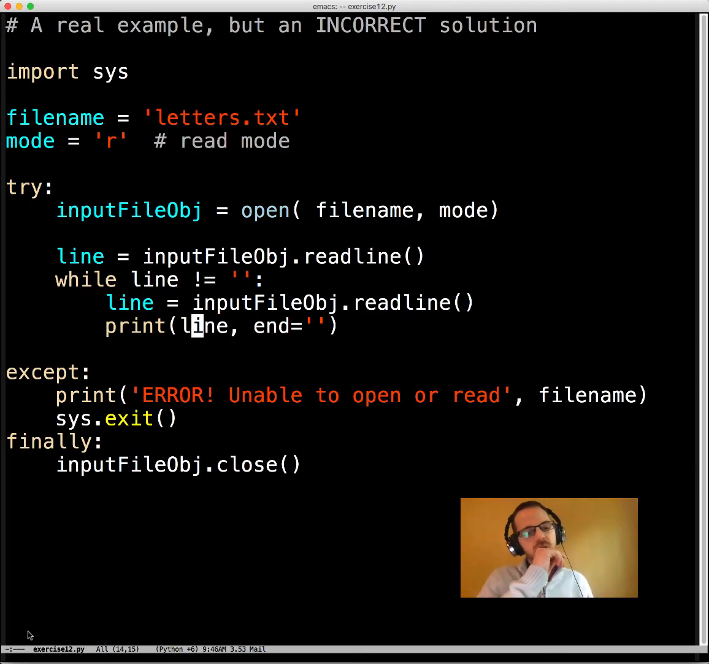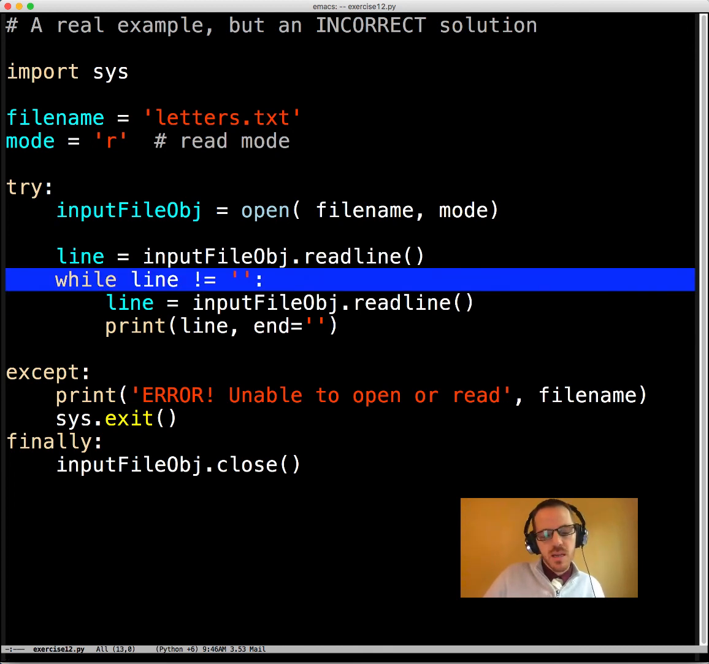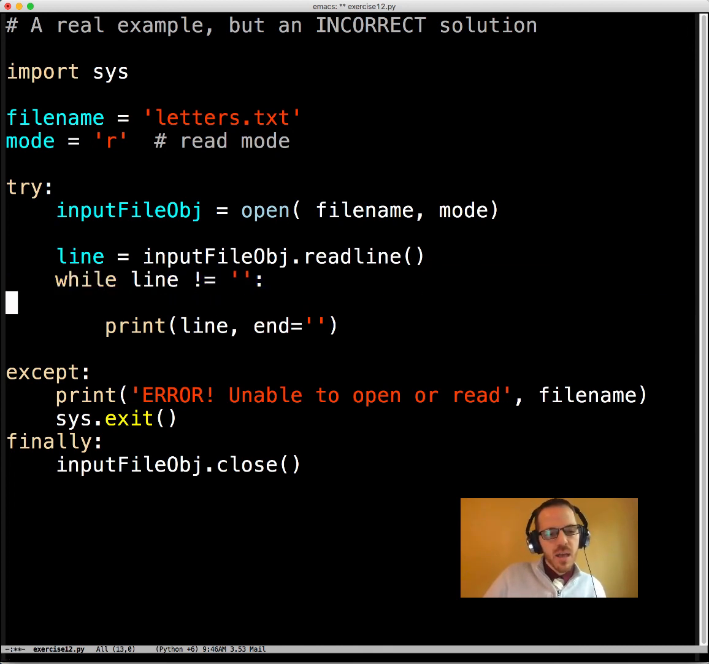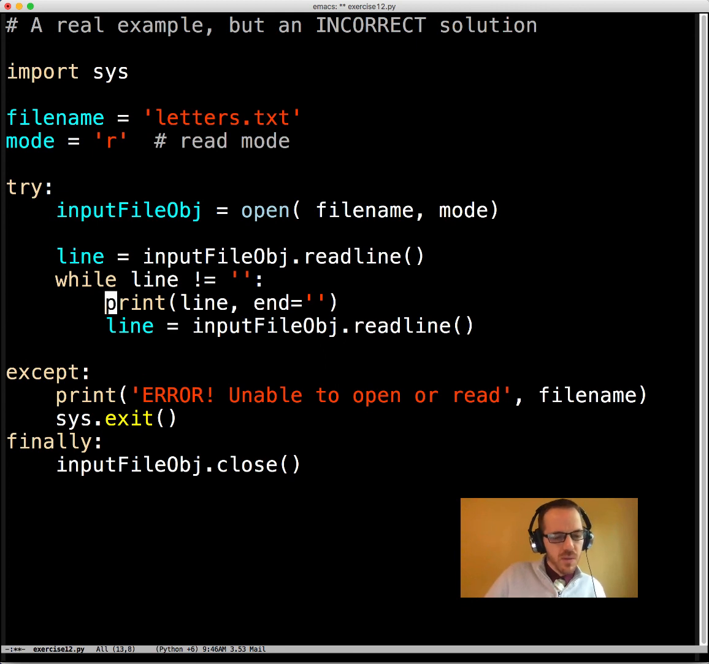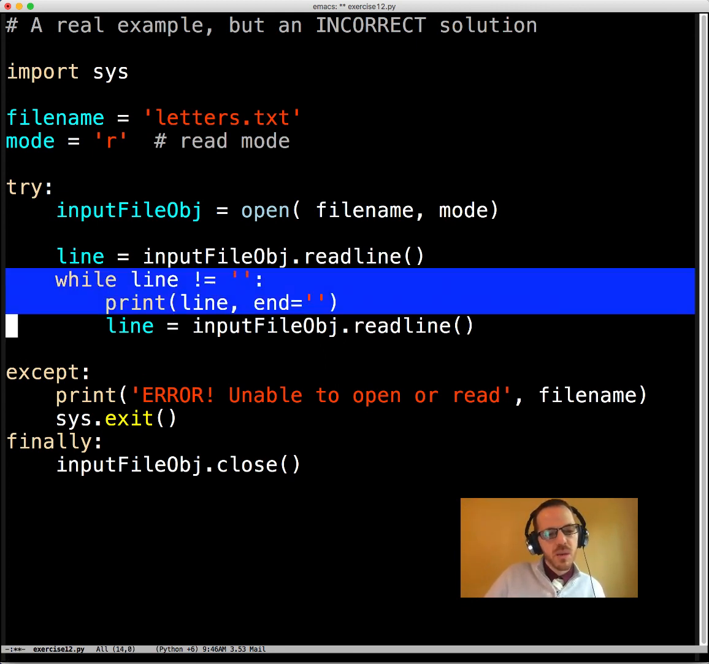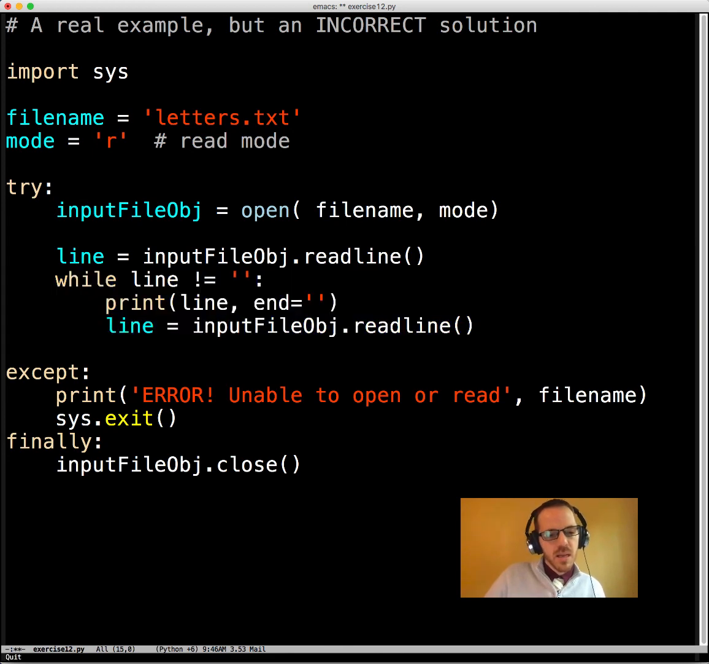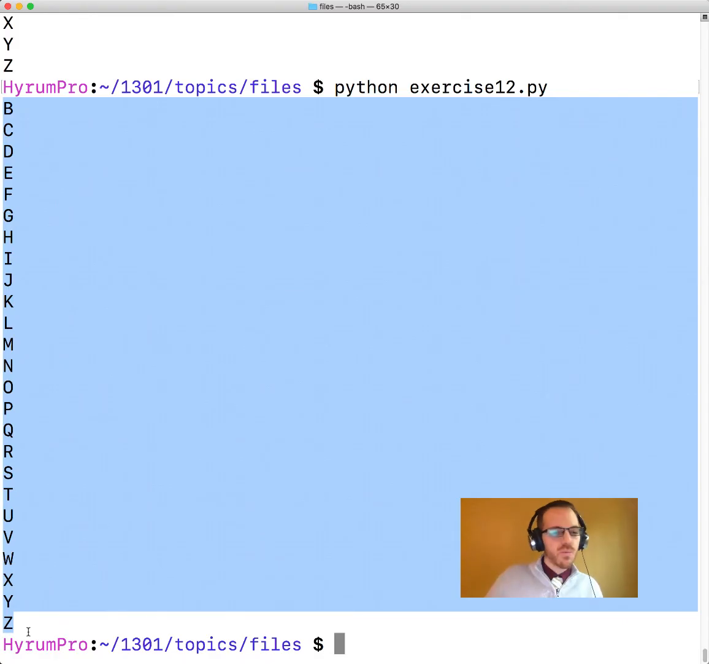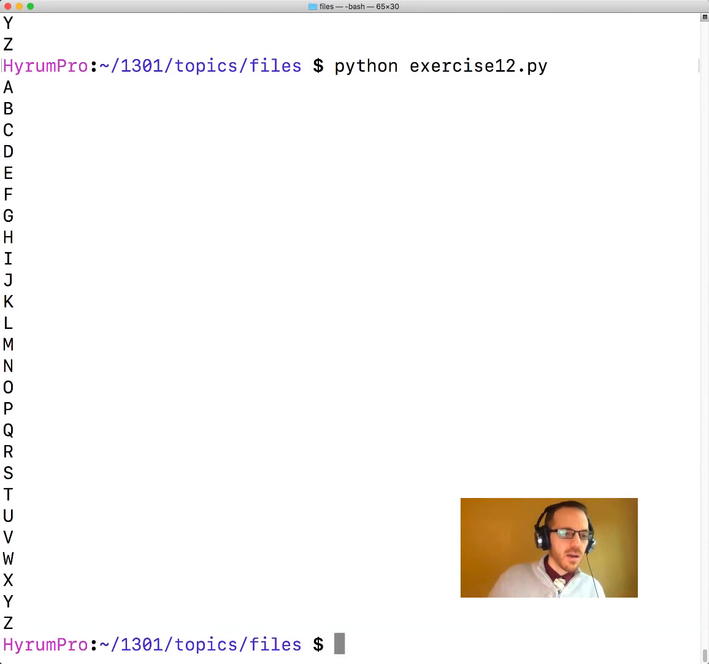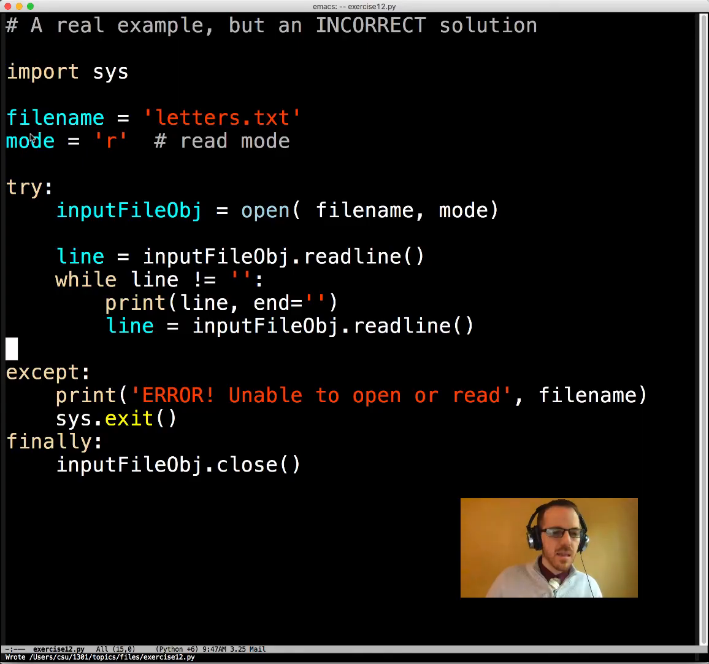So what's the solution here? How should we do this? Well, we do a priming read, and then we check to make sure that it's not the end of the file. Then we do something with the file, and then we read again, and then we repeat. We come back up and repeat that. Let's see if this will work. Oh, did you see that? A is now at the beginning of our list. And there we go.